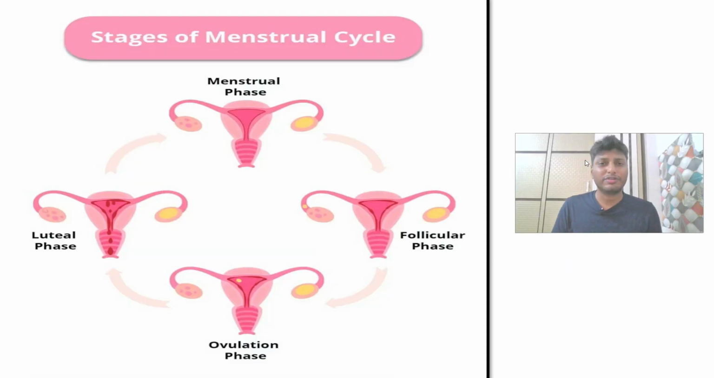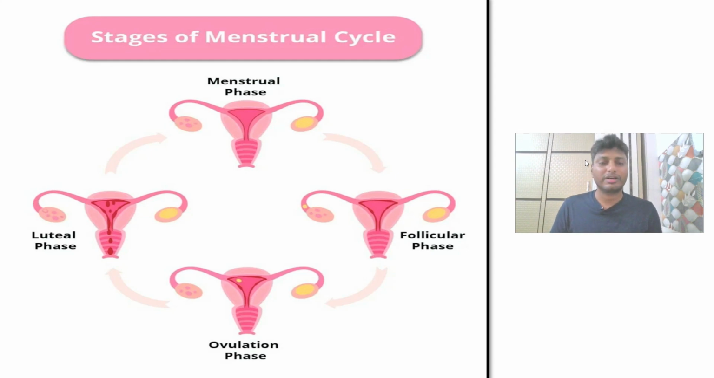The four basic phases of the menstrual cycle are the menstrual phase, the follicular phase, the ovulatory phase, as well as the luteal phase. The menstrual phase starts on the first day of the menstrual cycle and lasts till the 5th day, whereas the follicular phase starts on the 6th day and lasts till the 13th day of the menstrual cycle.